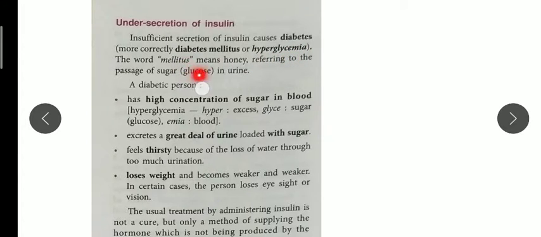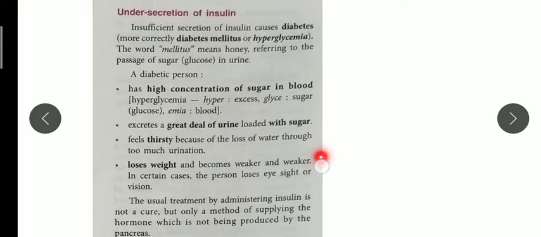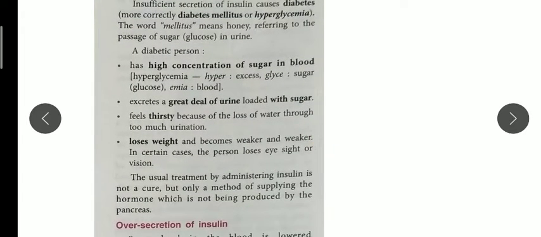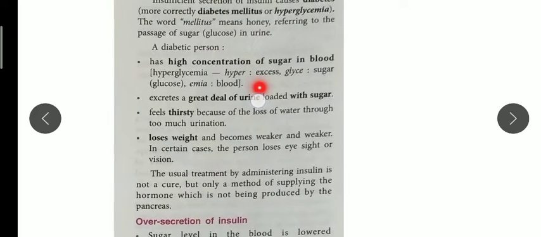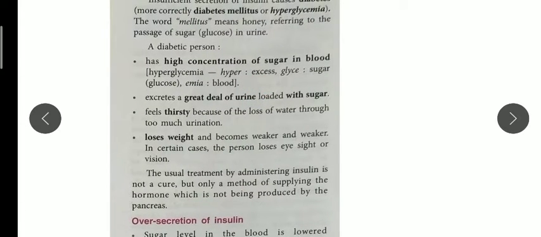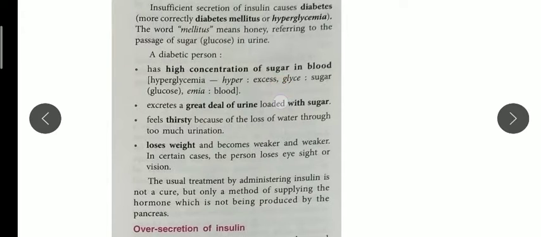Now mellitus means honey. So what happens in this? It shows a few symptoms. First, it increases the concentration of sugar in the blood. Hyper means excess. Okay, and they are showing the meaning of this hyperglycemia.